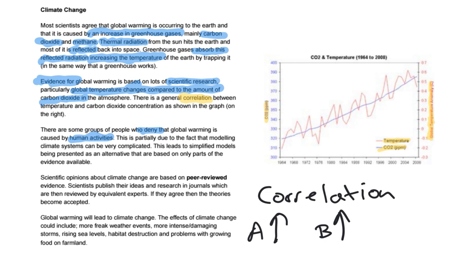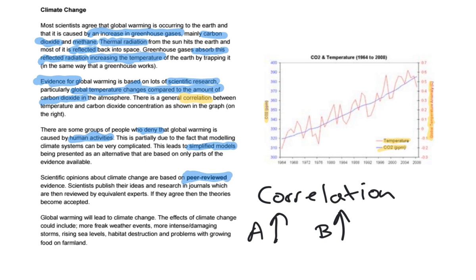This leads to simplified models, so we make it simpler, okay? Being presented as an alternative that are only based on parts of the evidence. So that means they don't account for all the evidence, they don't account for all the science, they are kind of partially complete models. And that means people can find issue with them and find problems that they call out on them. Scientific opinions about climate change are based on peer review.